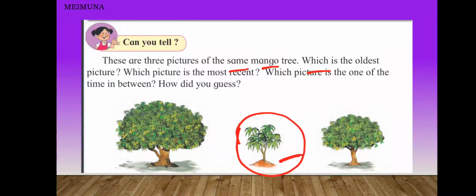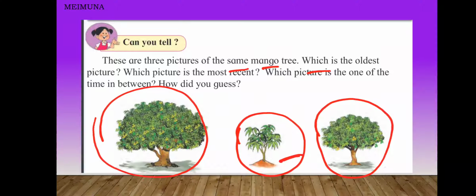This one is the oldest one, and slowly it has grown, and the recent picture is this picture, because this is a fully grown mango tree and it is laden with mangoes. So this one is the recent one.